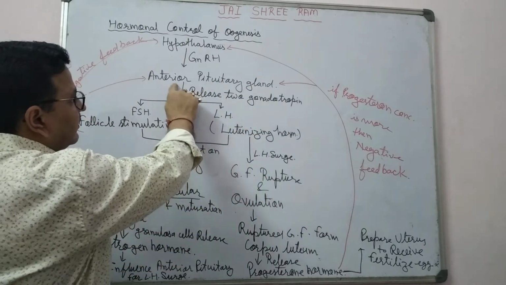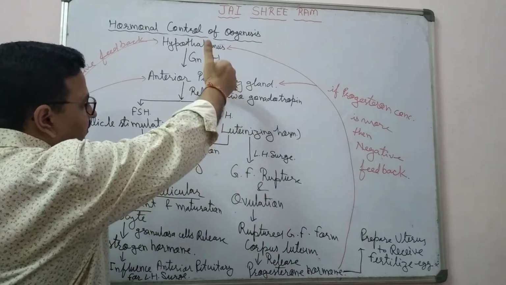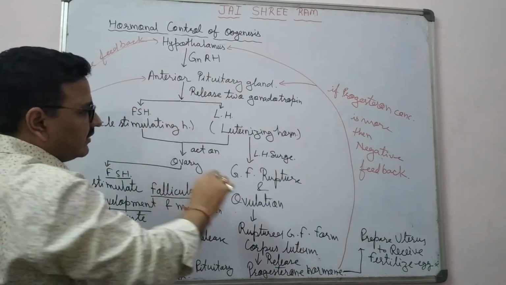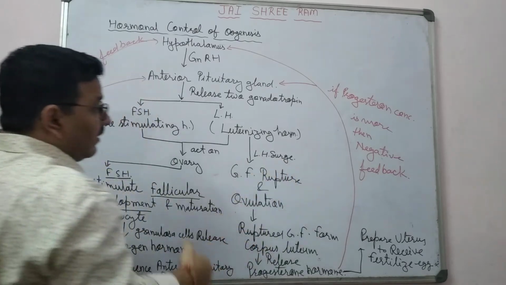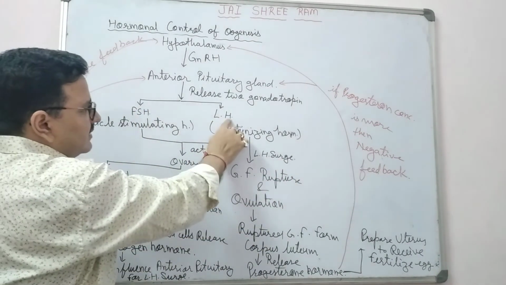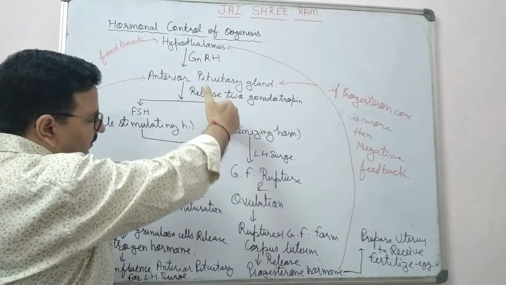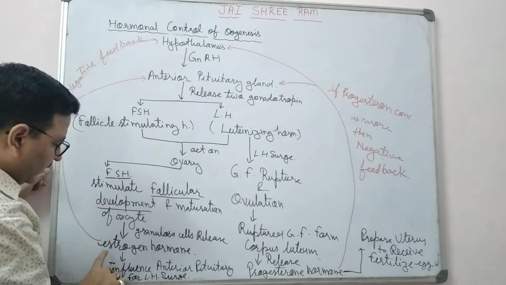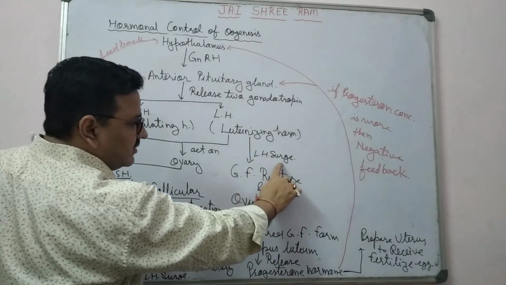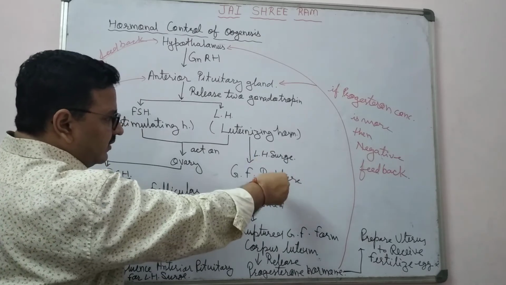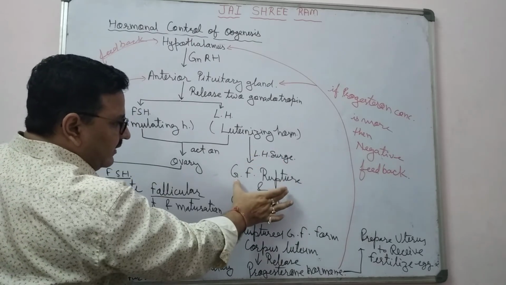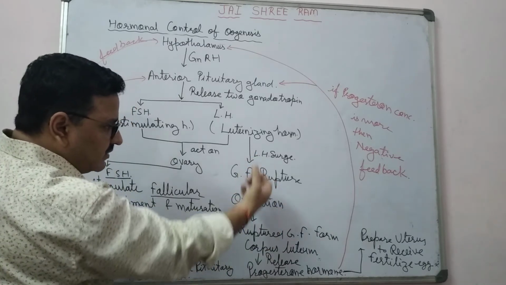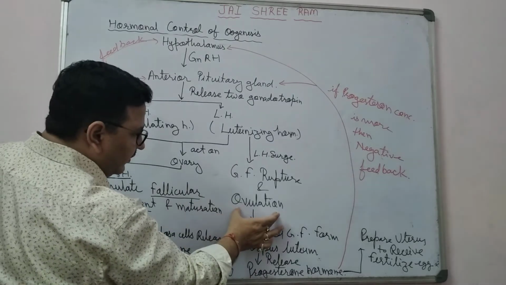As a result, the anterior pituitary gland rapidly releases more luteinizing hormone, that is known as LH surge, right? So rapid secretion of a high amount of luteinizing hormone takes place, right, due to the influence of estrogen. This is known as LH surge. Now, at this position, due to the LH surge, the Graafian follicle ruptures and the ovum comes out from the Graafian follicle. This is known as ovulation.